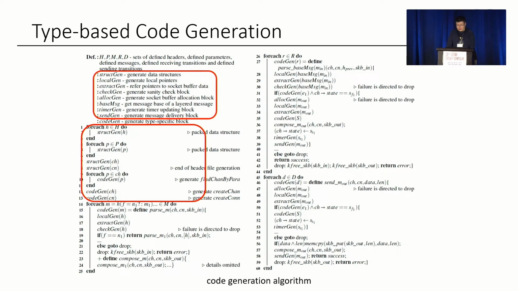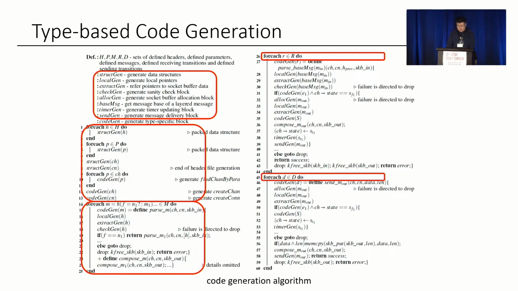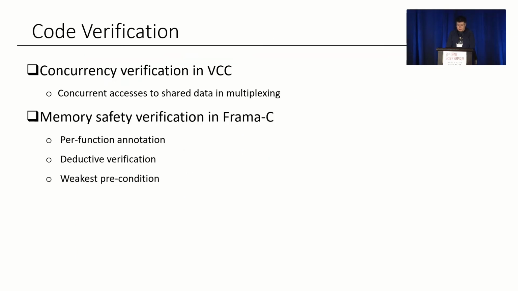We generate code for message format-related types, socket types, message parsing, message receiving, and message sending. In particular, for all the socket buffer operations, we generate the skbuff data structure, and the kernel takes over all the memory management of this data structure. So we don't need to care about any memory access violation of this data structure.